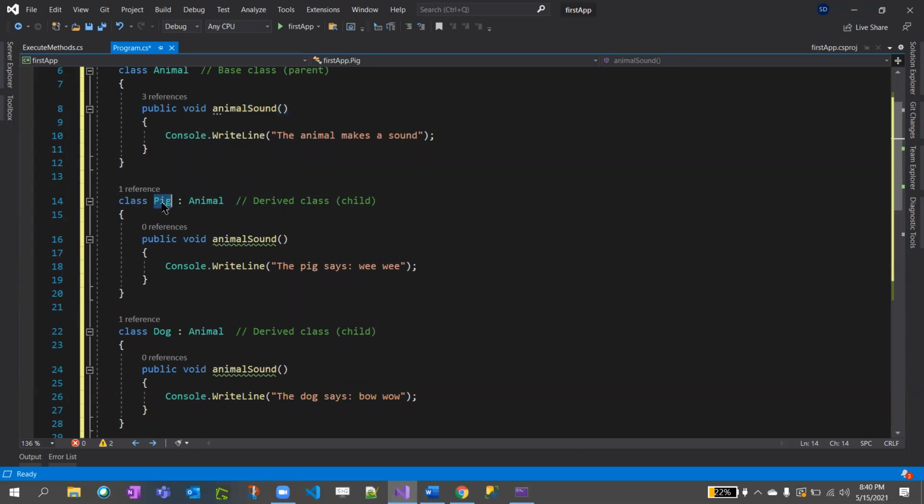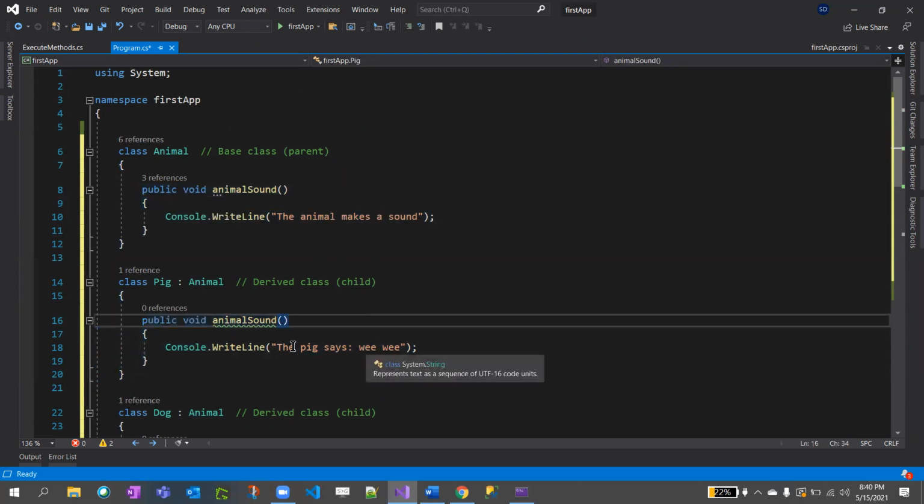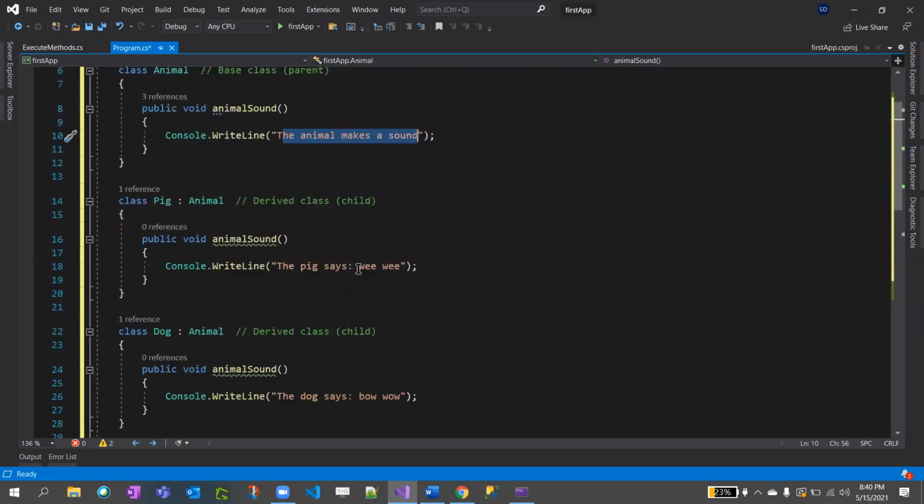Here, we are saying this child class is pig. And what is the base class, the parent class to it? Animal, right? If you observe, this also has animal sound, this also has animal sound, but this pig says VV, whereas this animal just says that animal makes a sound.